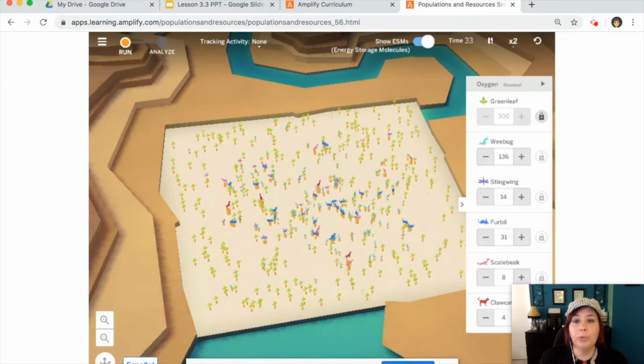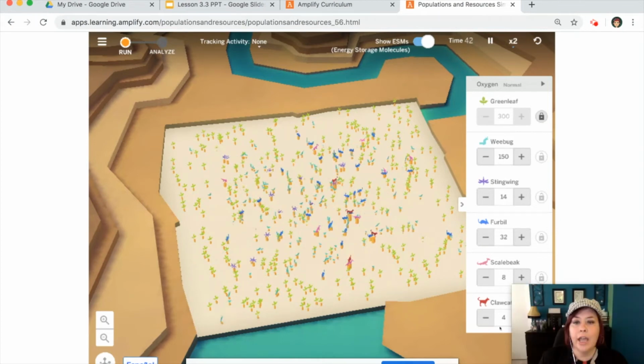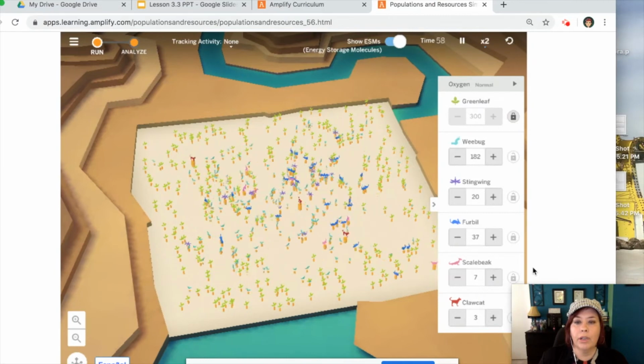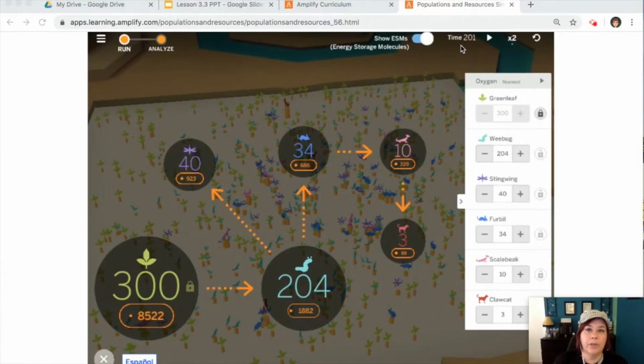And what we're looking for is we're trying to get this claw cat population, scoop this over, we're trying to get this population increased. We've let our simulation run for 200 time units. Our goal is to increase our claw cat population. So let's take a look at our analyze screen and see if that happened.